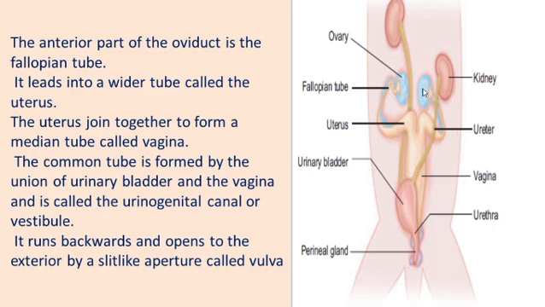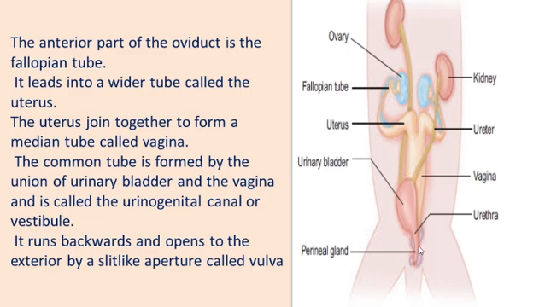The two uteri join together to form a common tube, the vagina. The vagina unites with the urinary bladder and urinogenital canal, which is called the vestibule. The vestibule runs backward and opens to the exterior by a slit-like aperture, that is an opening, called the vulva.